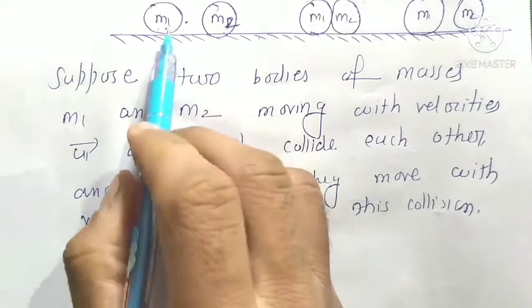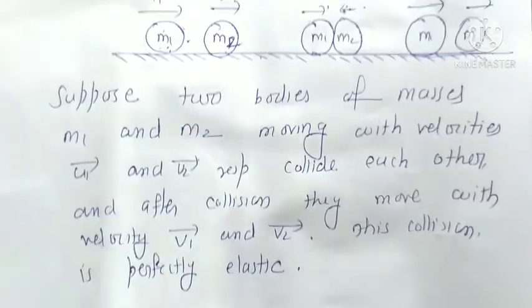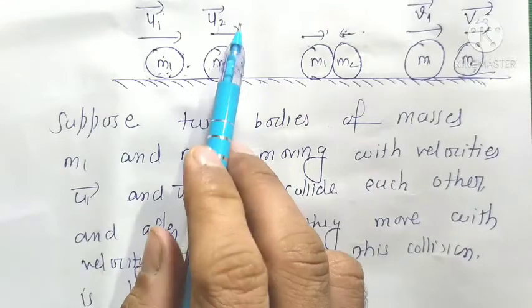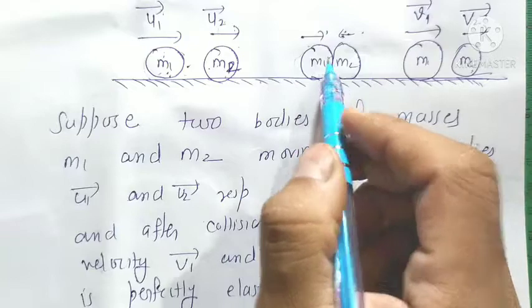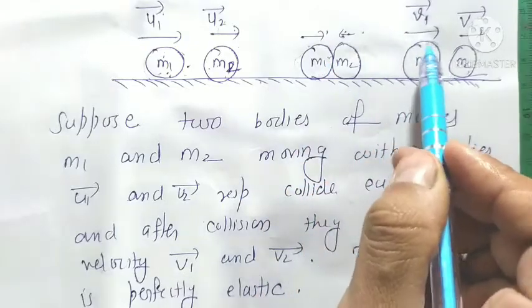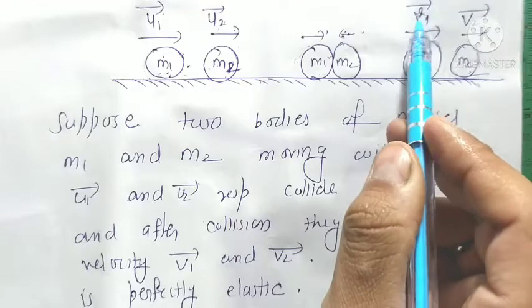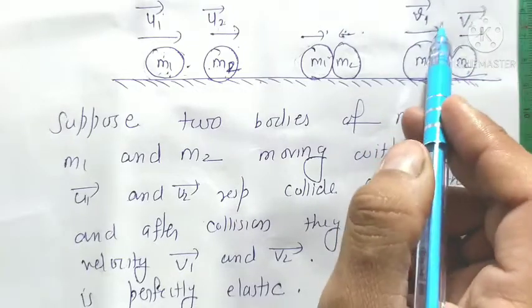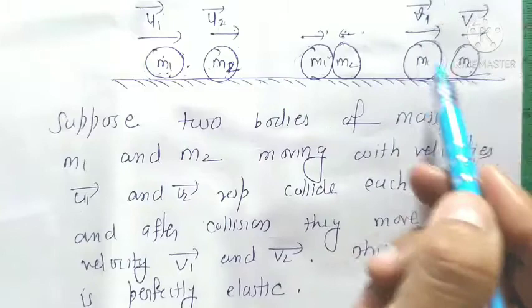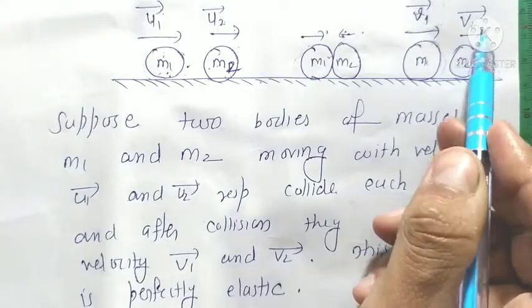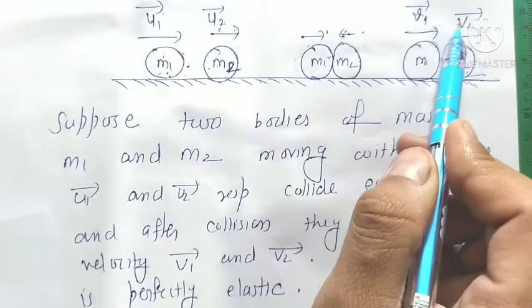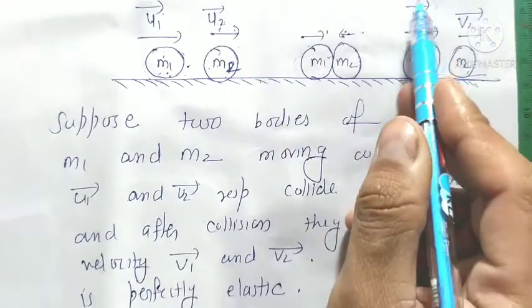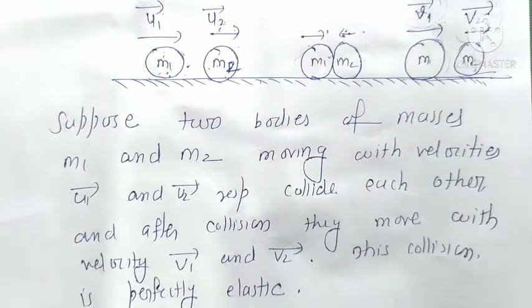Here the first body is moving with initial velocity u1 and the second body with initial velocity u2. When both bodies collide, their velocities will be different after collision. The first body's velocity changes from u1 to v1, and the second body's velocity changes from u2 to v2. So now we have to find these two velocities v1 and v2. This is our topic, the head-on elastic collision.